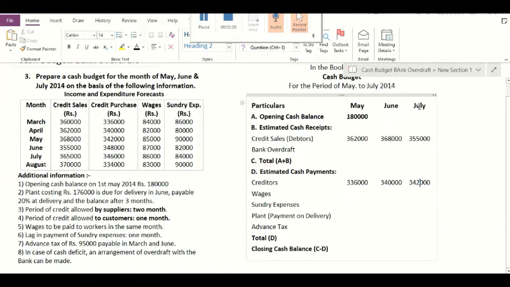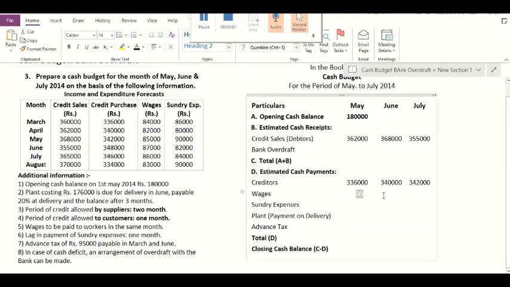So after credit purchases, the next item of expenses is wages. We have been given one additional information regarding wages. What is that additional information? The information is wages to be paid to workers in the same month. It means that whatever month-wise expenses regarding the wages are given, they are paid in the same month. So in the month of May, June and July, which is our budget period, the payment of 85,000, 87,000 and 86,000 will be made respectively.